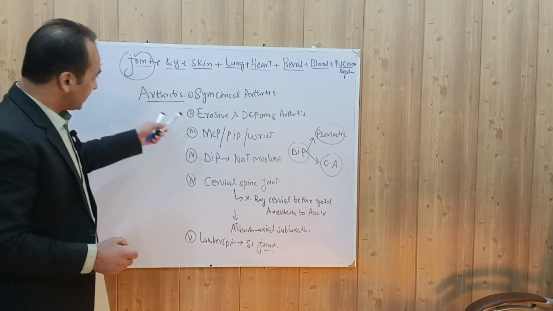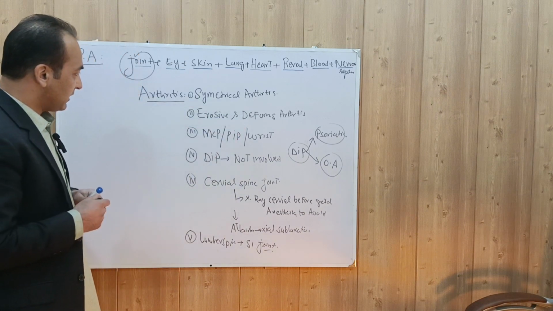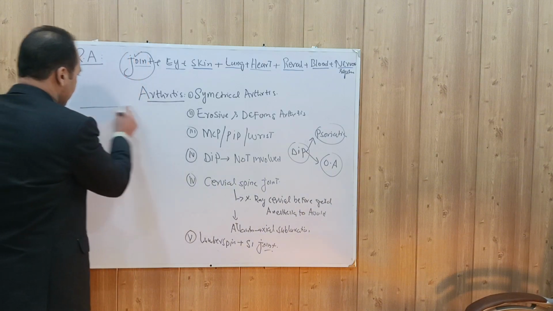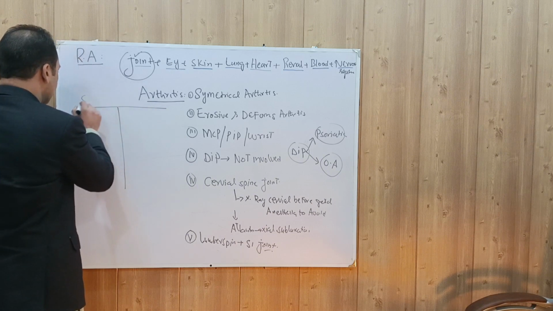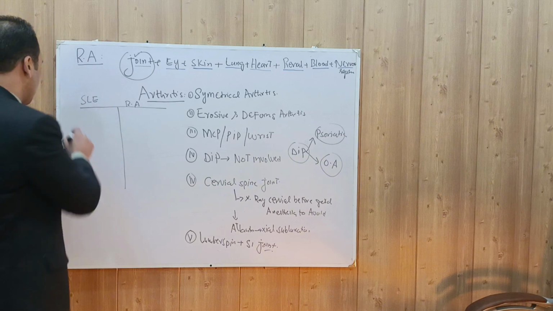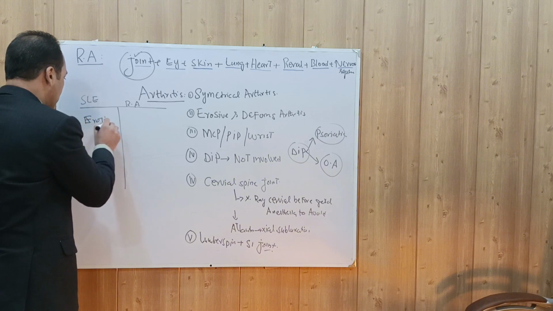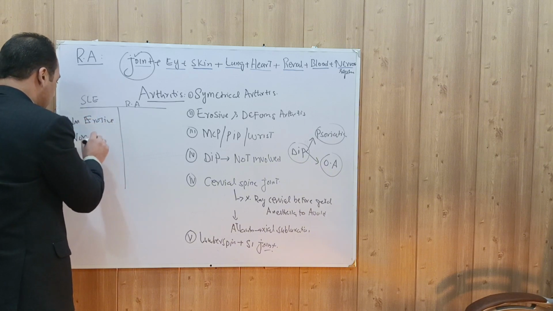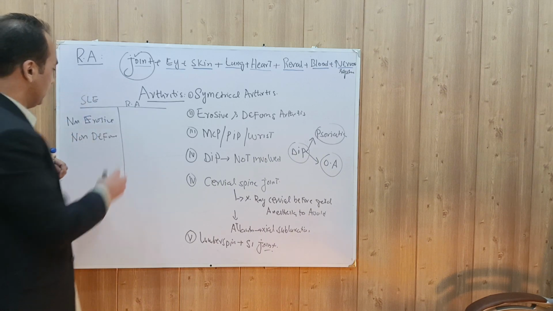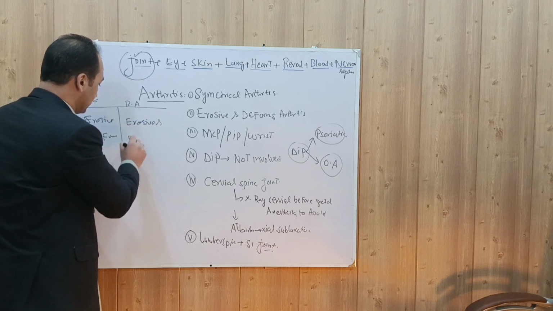Now we know that rheumatoid arthritis causes erosive and deforming arthritis. So what is the difference between the arthritis of SLE and rheumatoid arthritis? Here is the difference. SLE arthritis causes non-erosive and non-deforming arthritis, while rheumatoid arthritis causes erosive and deforming arthritis.